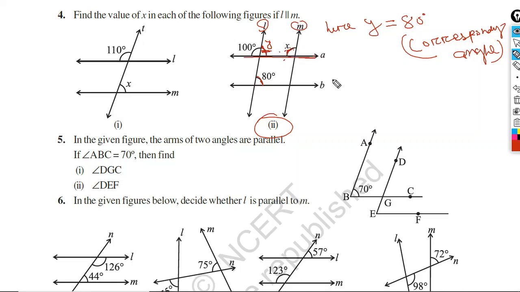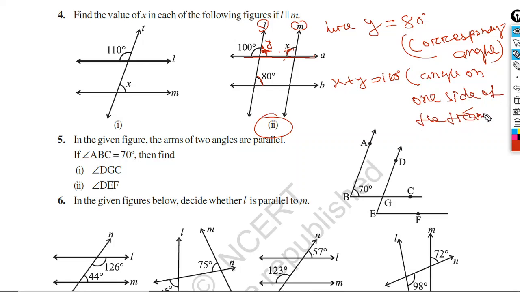You can write x plus y equal to 180 degree, reason: angles on the same side of the transversal.